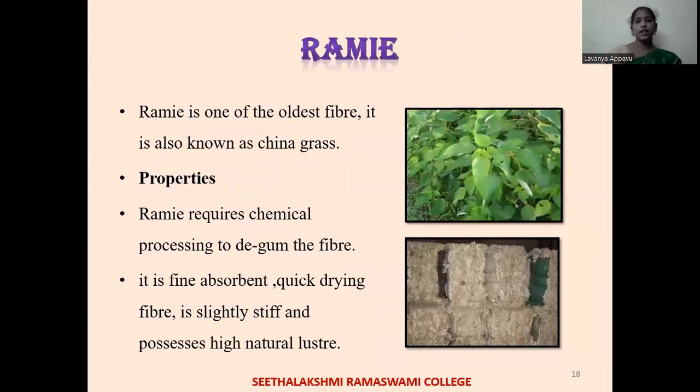Next, we have ramie fiber. Ramie is one of the oldest fibers. It is also known as China grass, as the fibers are extracted from the grass of the plant.